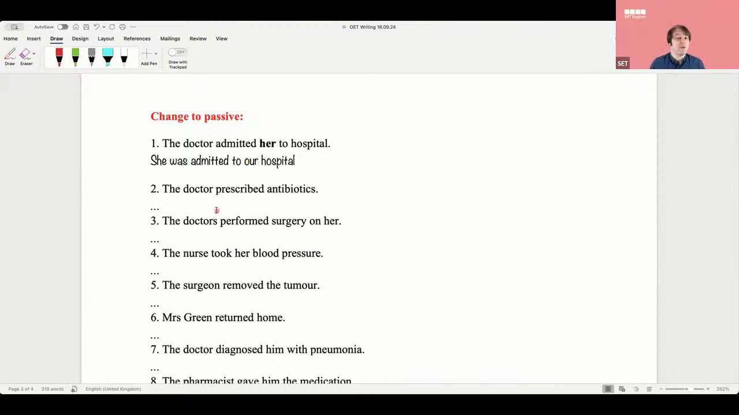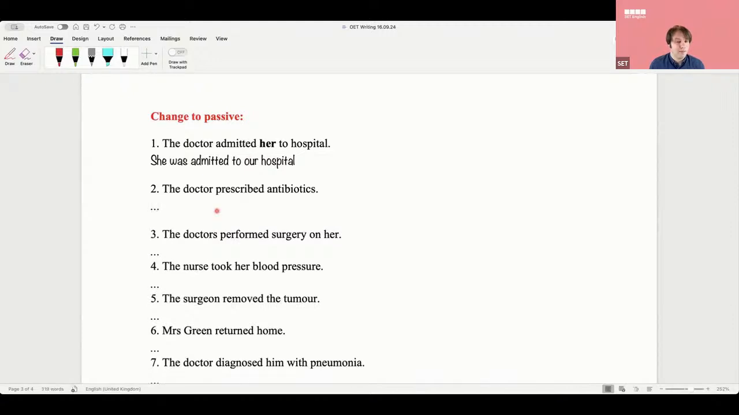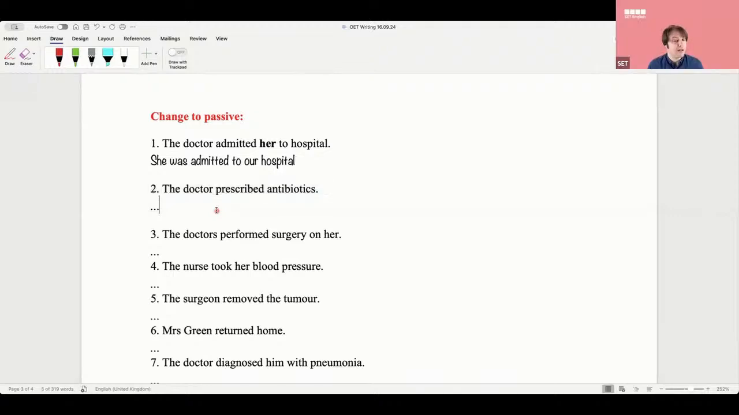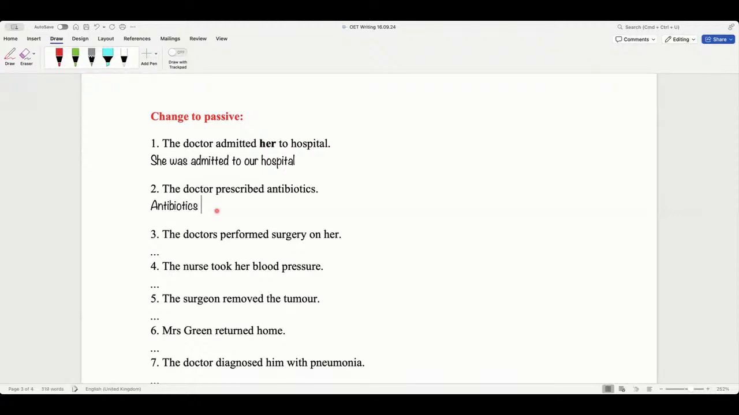Anthony, can you do this next one? Anthony, the doctor. Can you read that? Yeah. This should be passive. Agreed. So the doctor prescribed antibiotics. Can you give me the sentence? What's the passive? Yes, the antibiotics was prescribed by the doctor.